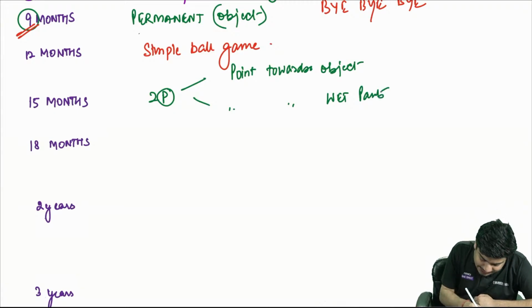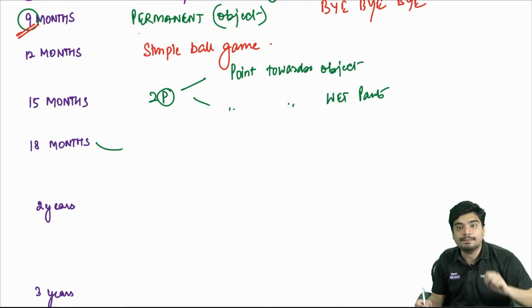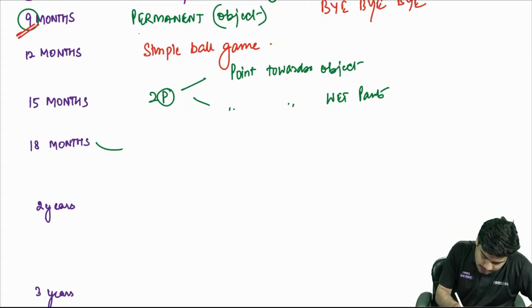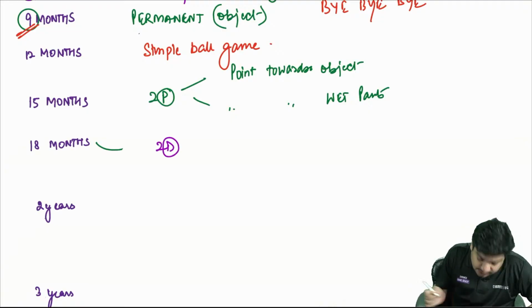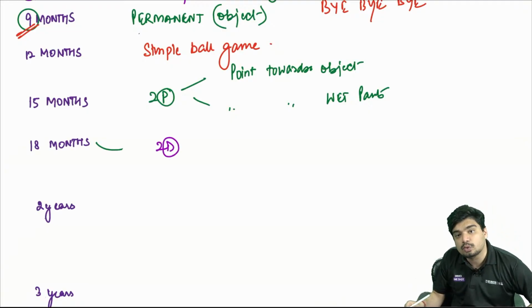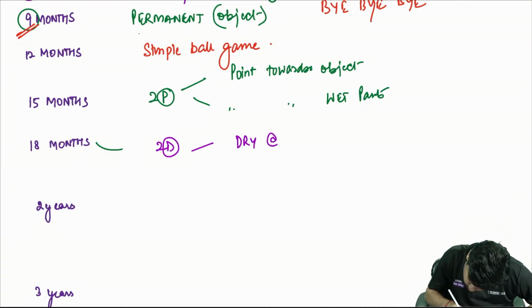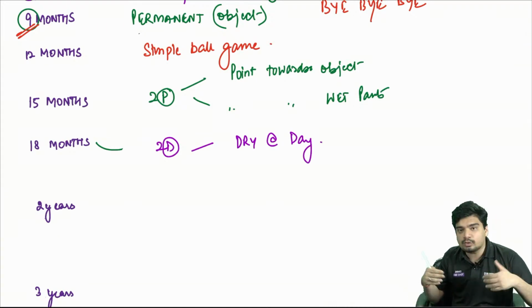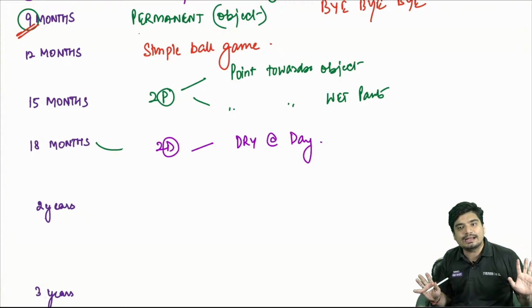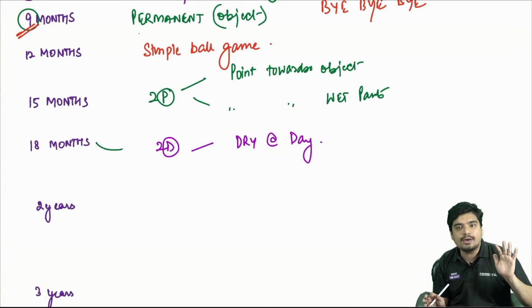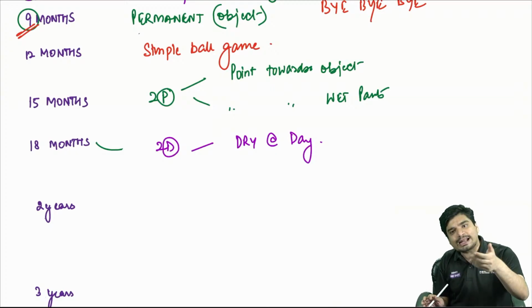Alright. At 18 months, 2 D's happen. What are these 2 D's? These are dry at day. So now he won't pee himself. He will be dry at day. He'll be able to tell the parents, I want to go to the washroom. Please take me to the washroom at day. At night, that is nocturnal enuresis can still occur, but he's dry at day.